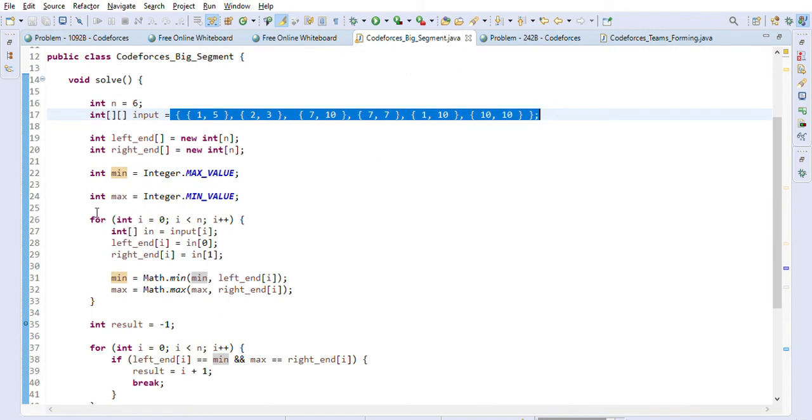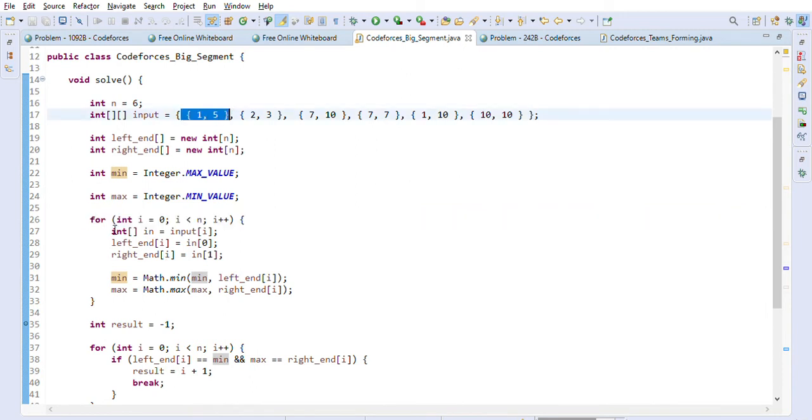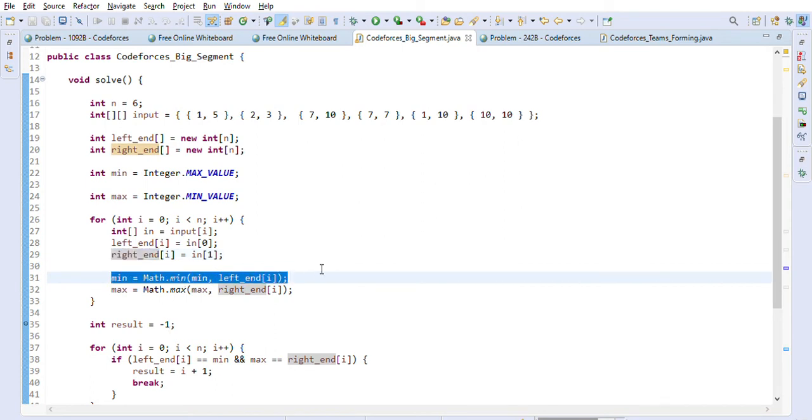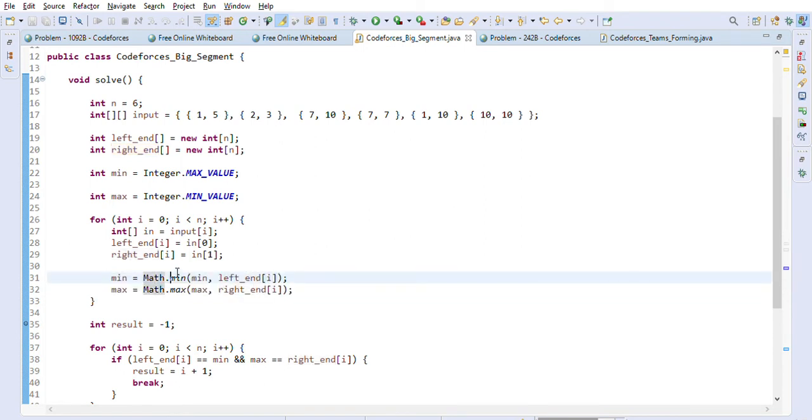So we will just go through all these segments that are given to us here. We will read the values from this input array and we will just put that value into left end and right end, right, for each of the segments. And we will keep track of whatever min value and max value we are finding, right? We will just use Math.min for min value, and we will just use Math.max for capturing max value.